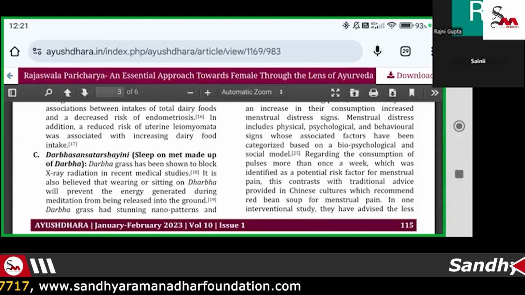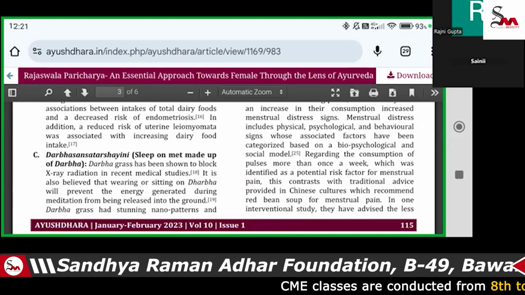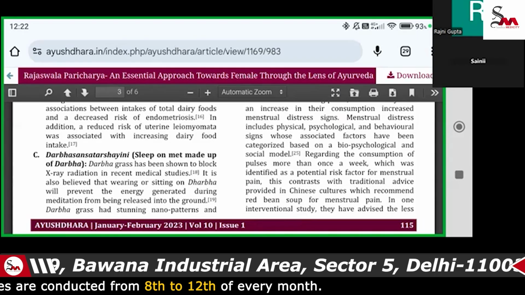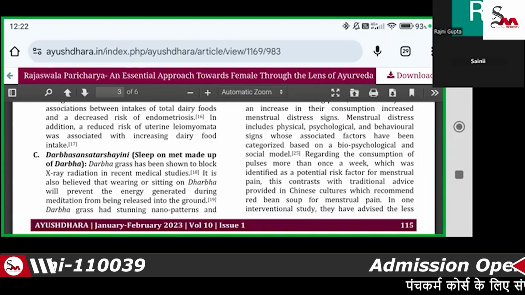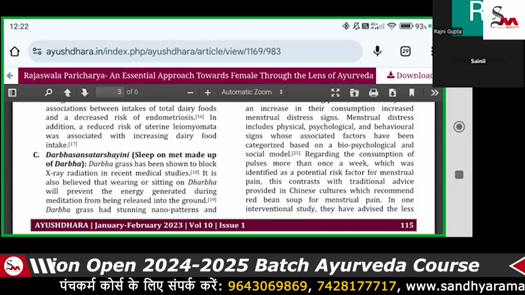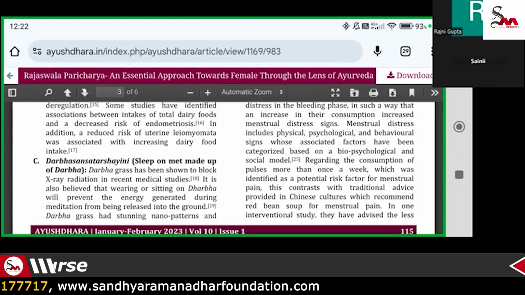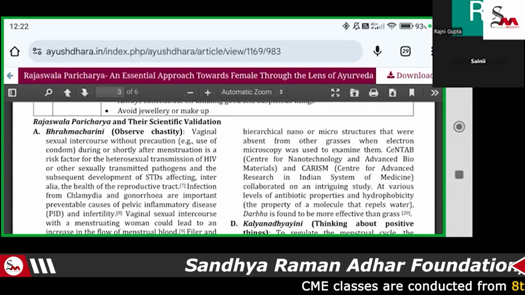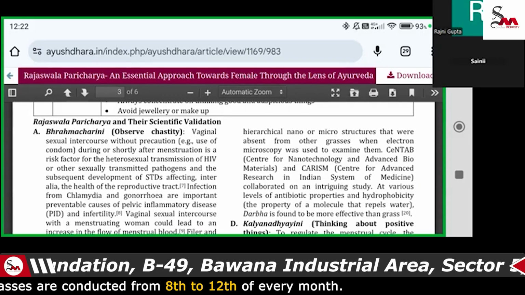Here durva grass is mentioned, because durva grass has been shown to block X-ray radiation in recent medical studies. So when the patient is wearing or sitting on the durva grass, it prevents the energy generated during meditation from being released into the ground. For that purpose, durva grass has stunning nanoparticles. These nano microstructures were examined in the grasses using electron microscopy.